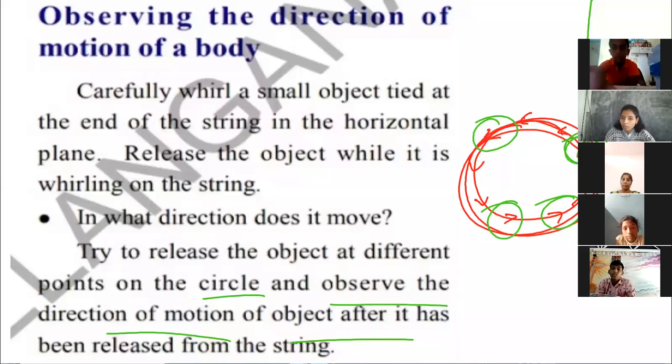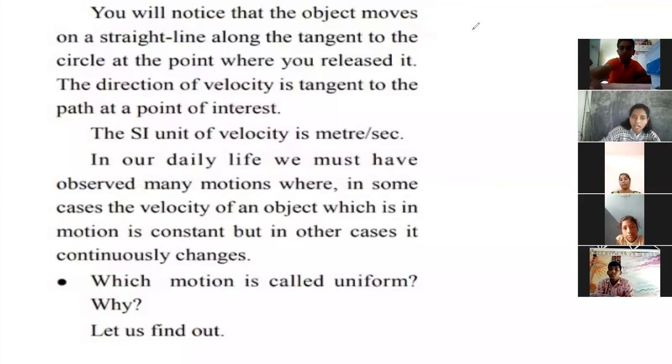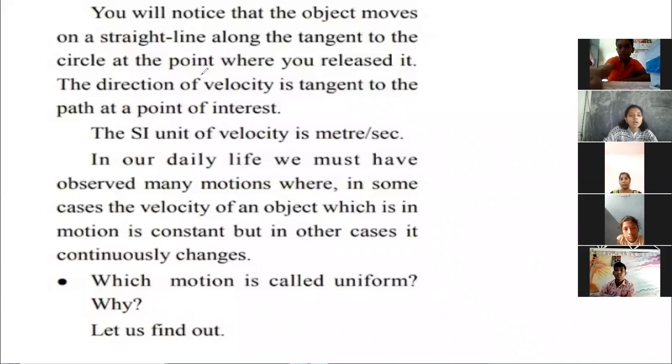Observe the direction in which the object moves after you release it from the string. You will notice that the object moves on a straight line along the tangent to the circle at that point where you released it.